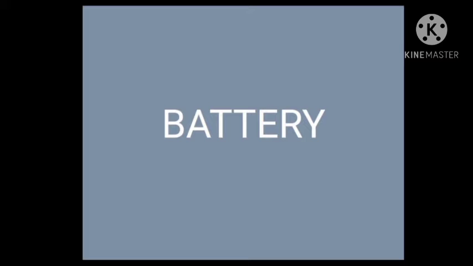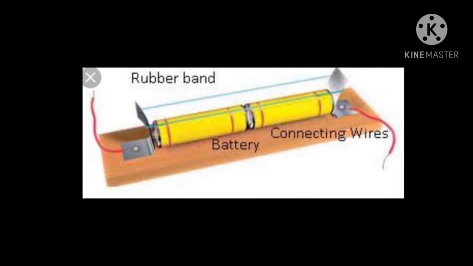So today we will study the second source of electricity, that is battery. What is a battery? The combination of two or more secondary cells is called a battery. A cell provides a very small amount of electricity. When we require a large amount of electricity, we use a battery. Battery cells are connected to one another by keeping the positive terminal of one cell in contact with the negative terminal of the other cell.